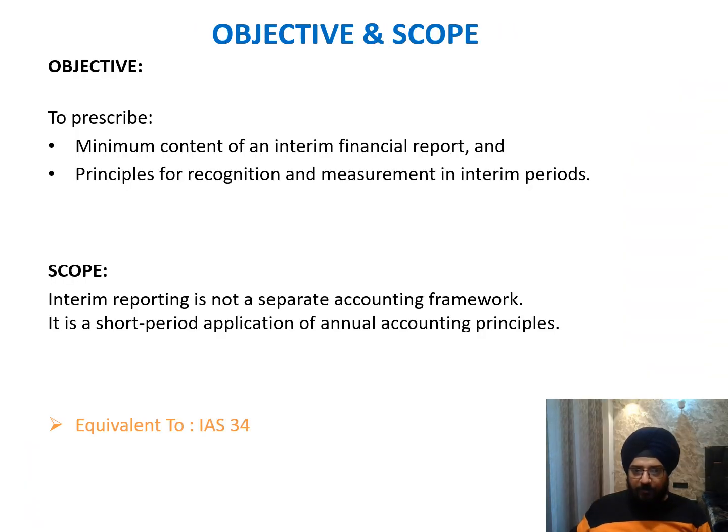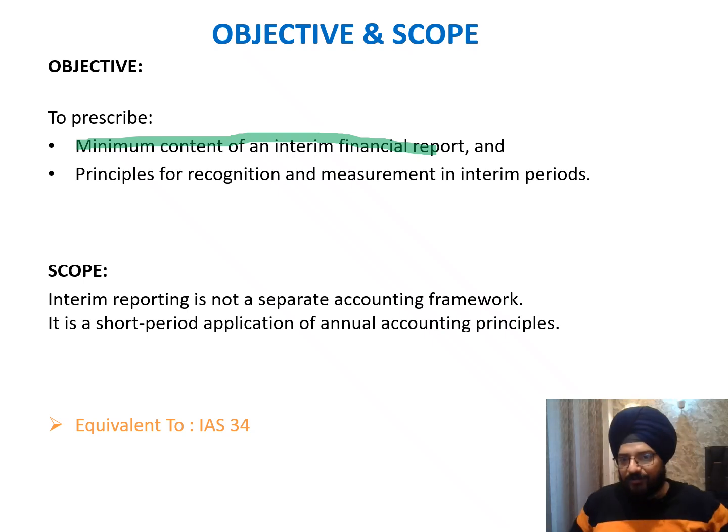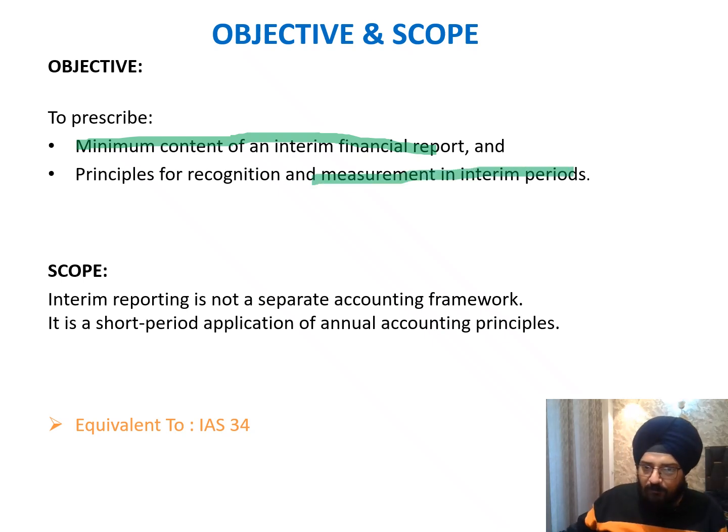Okay, so the objective of IND AS 34 is to prescribe the minimum content of an interim financial report. Basically, it speaks about the fact that interim financial reporting is required, and this standard helps us to understand the minimum content that is required to be published in the interim financial report, and the principles of recognition and measurement for the interim periods. These are the two topics which are going to get covered as the objective of this IND AS.